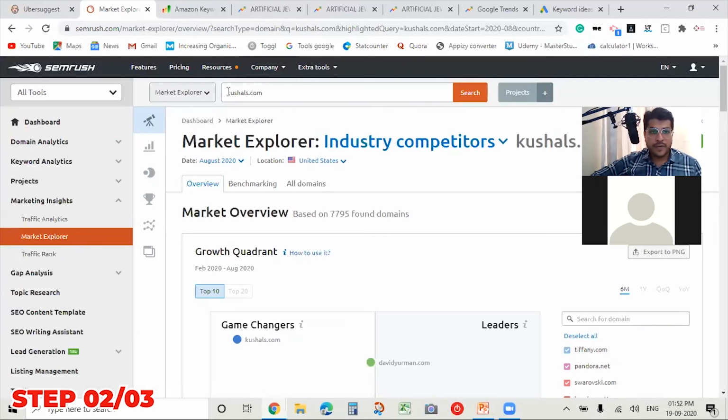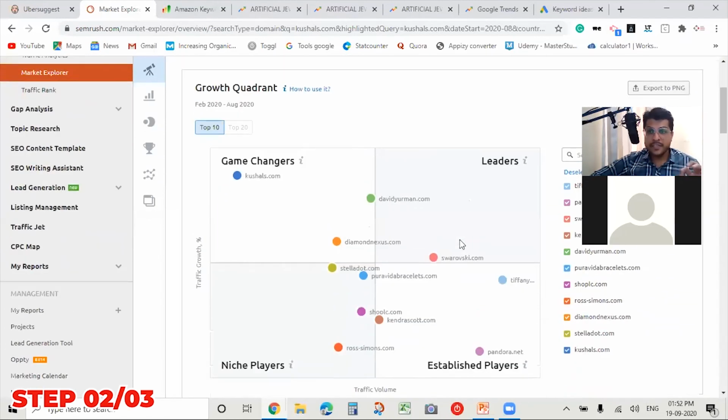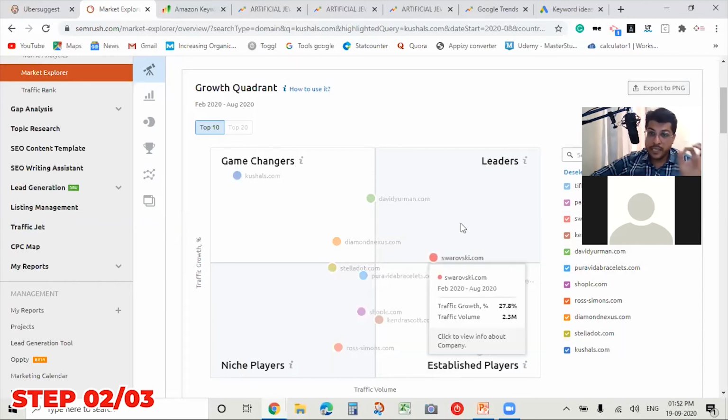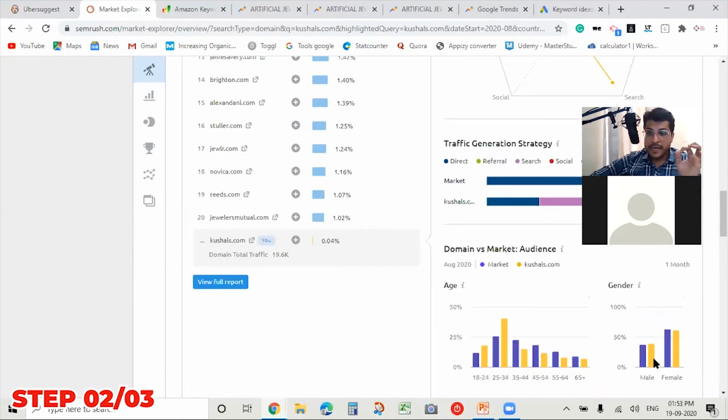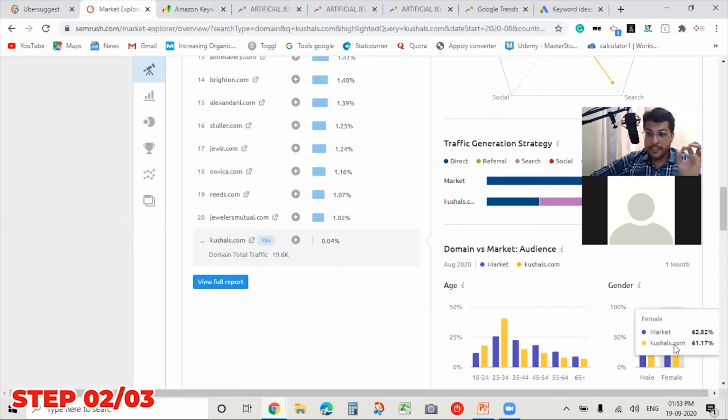So now in this paid tool, if I type my competitor, that is kushals.com, it will give me detailed insights on my other competitors. So how kushal.com is positioned, and how other competitors in this market space are positioned. It will also give me data on my customer demographics. So interesting.